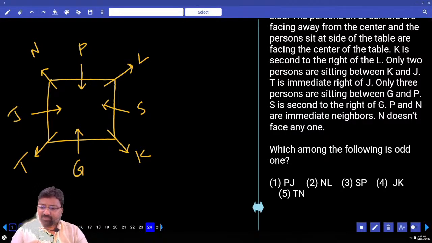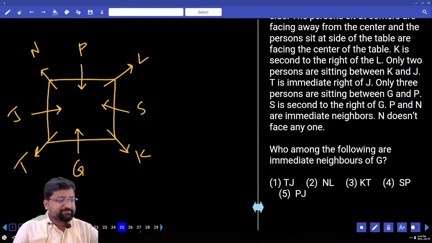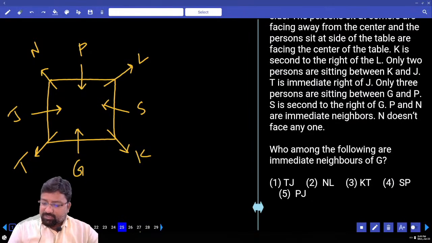Next, which among the following, that is done, see question 25. Immediate neighbors of G, T and K. KT, third option.